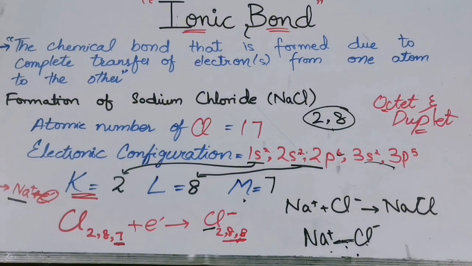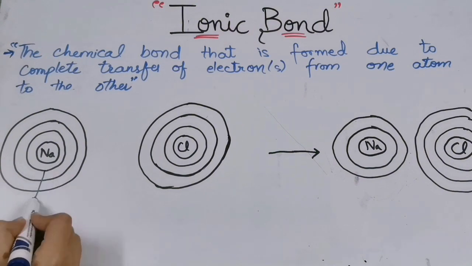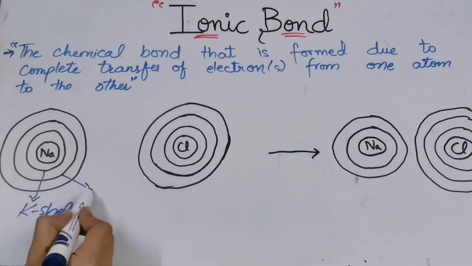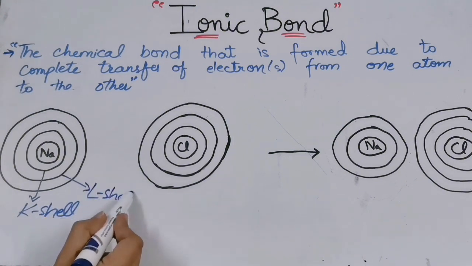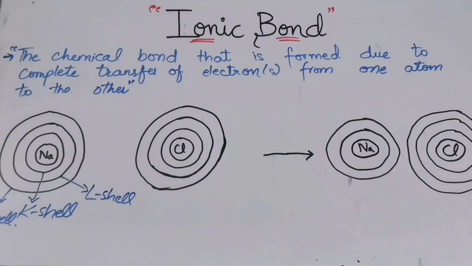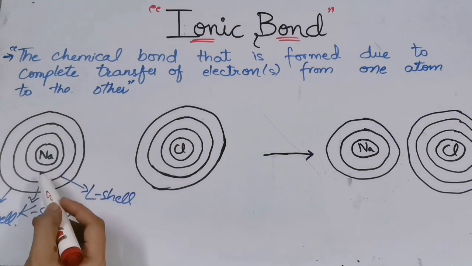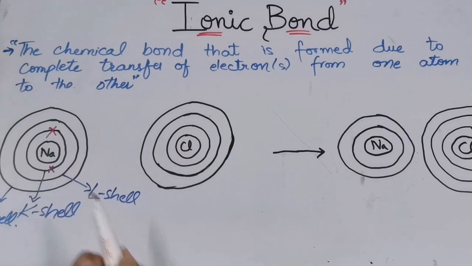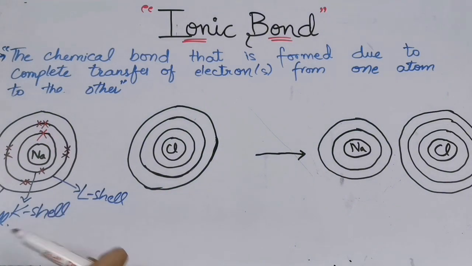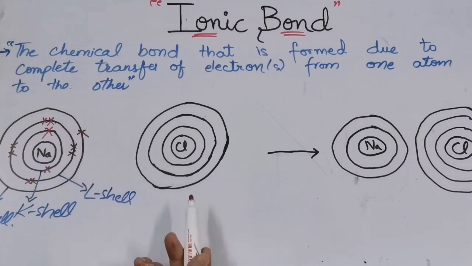and non-metal. Here we know that the first shell is the K shell. The second one is the L shell. And the third is the M shell. I already told you how many electrons will be present in each shell. There will be 2 electrons in the K shell. There will be 8 electrons in the L shell. Now we will go towards the M shell and we know it has only 1 electron. Now we will go towards the chlorine.